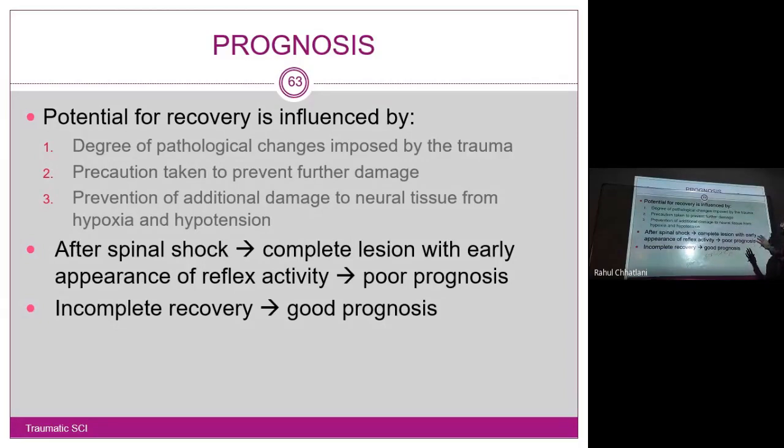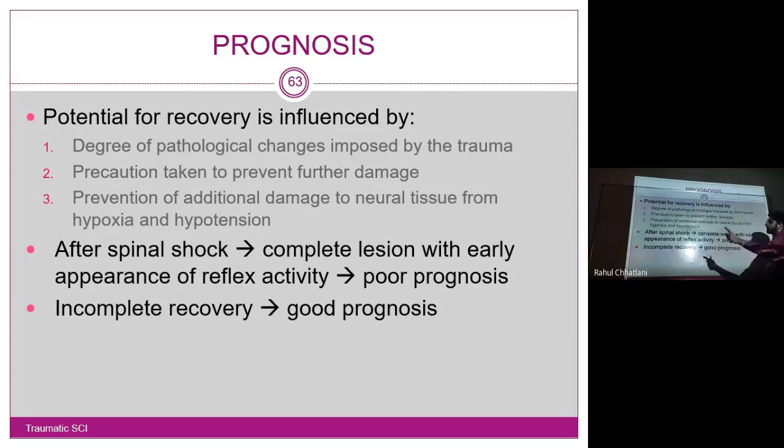Third, prevention of additional damage to neural tissues from hypoxia and hypotension. Hypoxia, decreased amount of oxygen, and hypotension, decreased blood pressure. Both of these are to be prevented. Why will this happen? Road traffic accident, multiple fractures, the patient will have vertebral column fractures, visceral injuries, and there will be blood loss, so hypotension happens. Overall, blood in the whole body will decrease. And also the blood that the patient is receiving may have a lower amount of oxygen. Yes. So these two reasons we need to prevent.